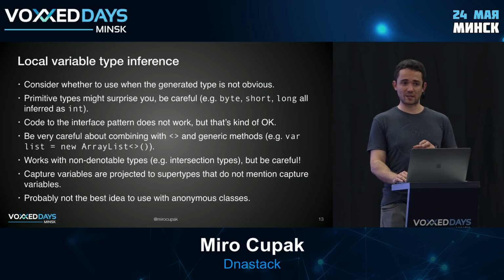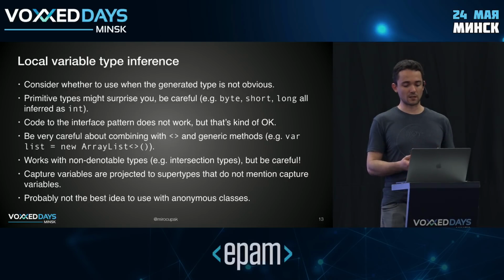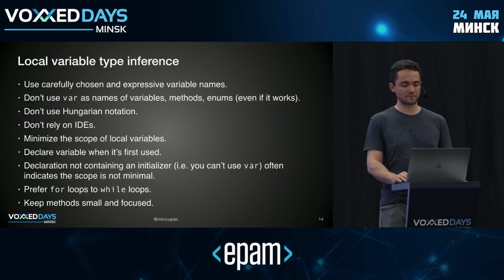And also be extremely careful when using this with non-denotable types, right? It works for intersection types. It works for capture variables with the specific rule. And use it very carefully when you're using this with anonymous classes. Just remember the example where we had an attribute in an object.